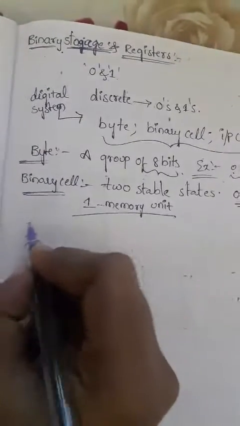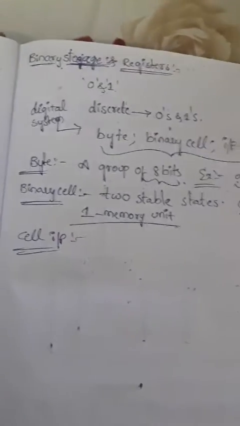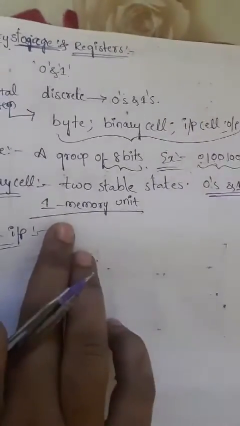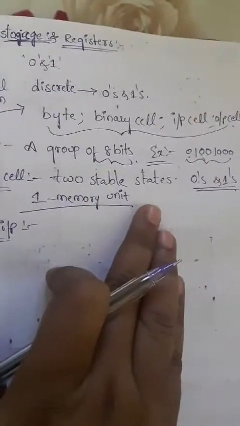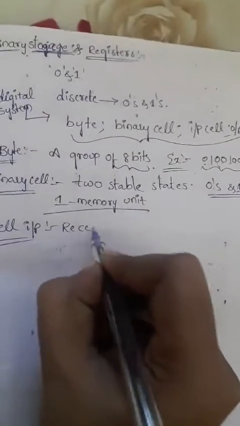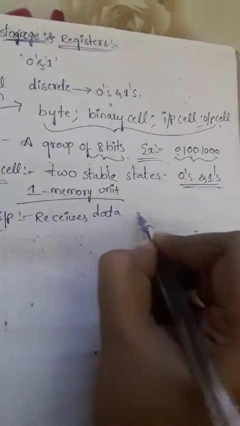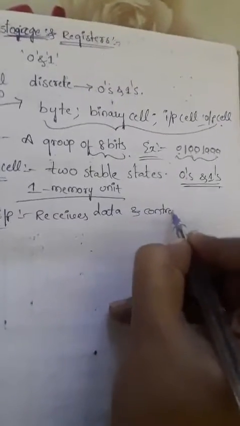Now we go to the third one, the input cell, or cell input. The cell input receives data and control signals that set the cell into one of the two states. So what is the cell input? It receives data and control signals.